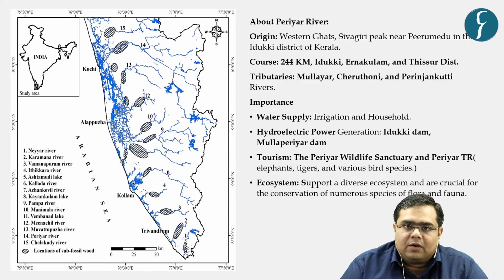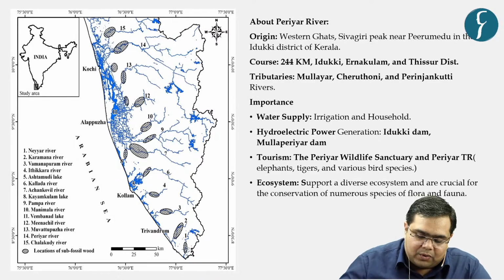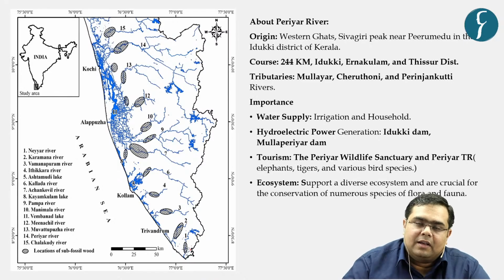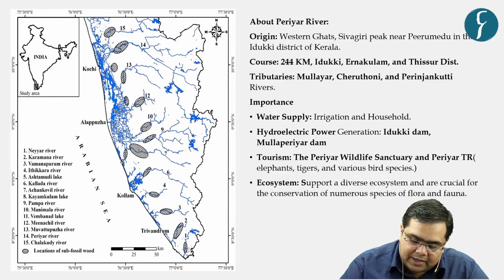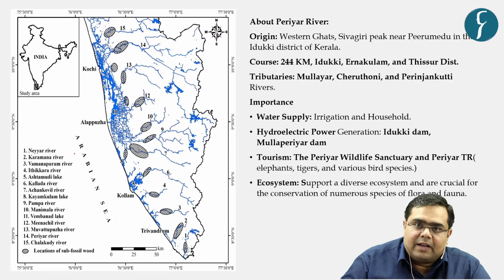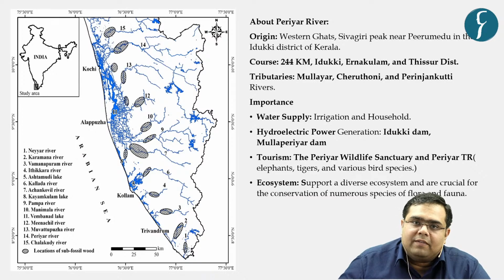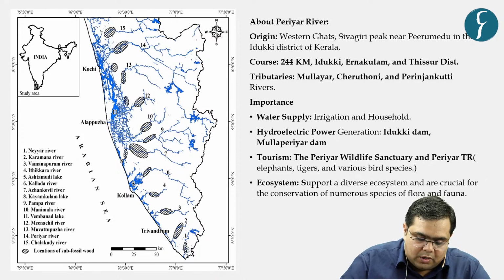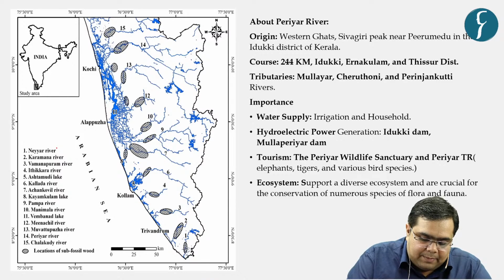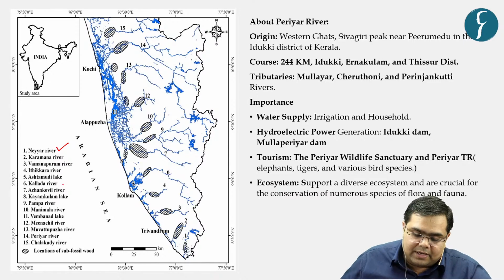So in front of you on the screen, there is a photograph which contains various rivers and lakes associated with the state of Kerala, and they have been arranged in a chronological way from south to north. So you must keep the names of these various rivers and lakes in mind.